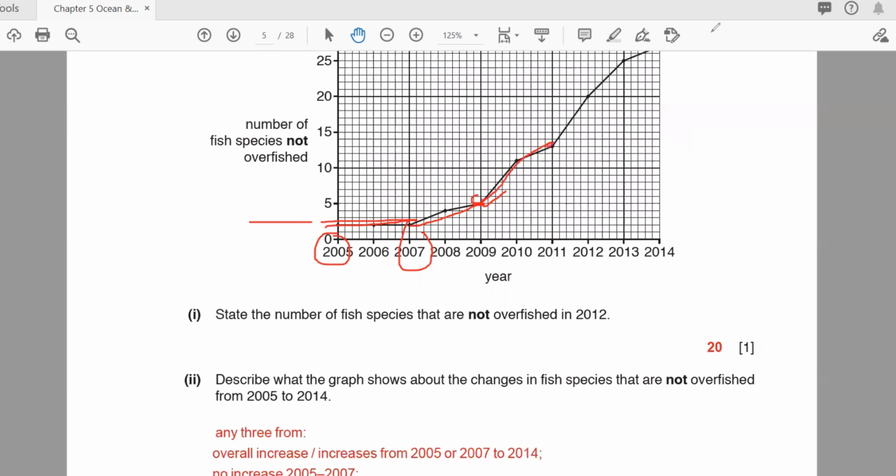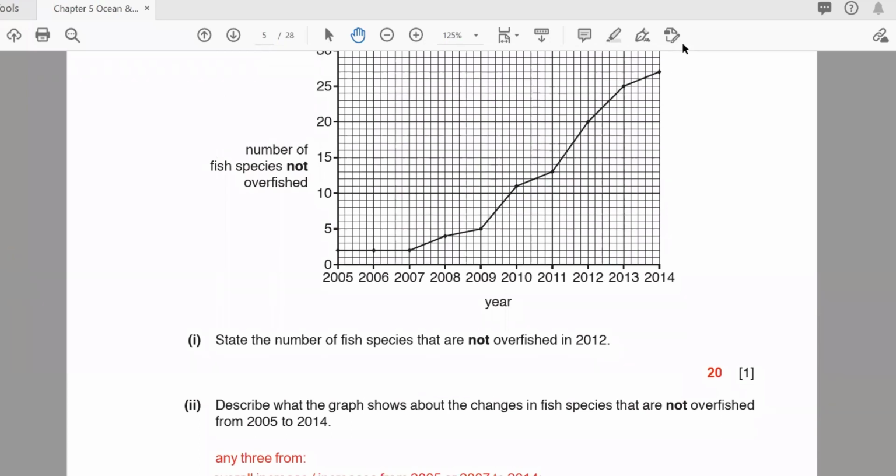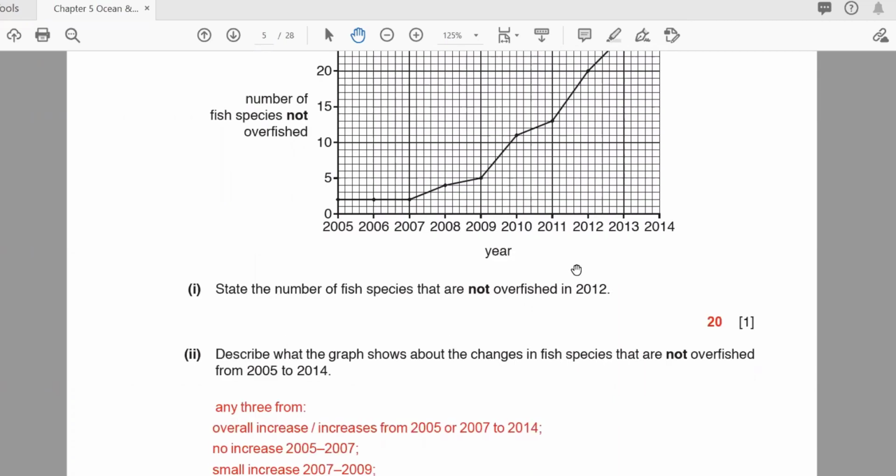So like this you have to describe it. And if you want to see where it is greatest, you have to see where the line is steeper, where there is more gradient. That means there you can find the greatest increase.